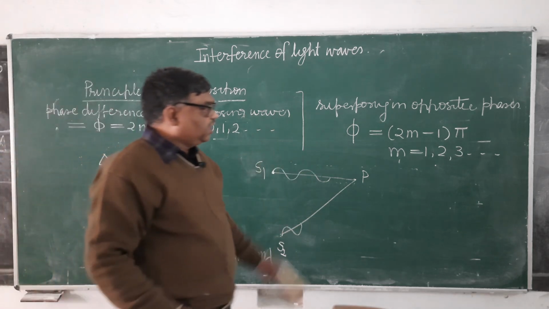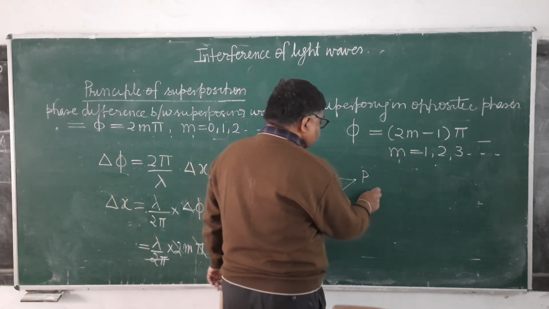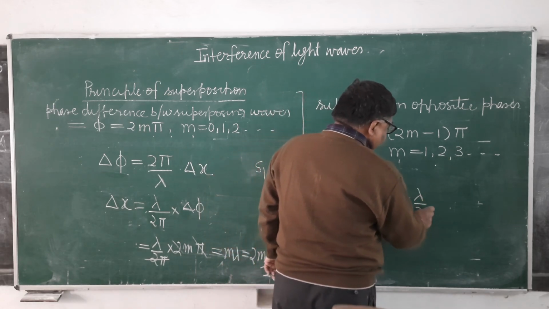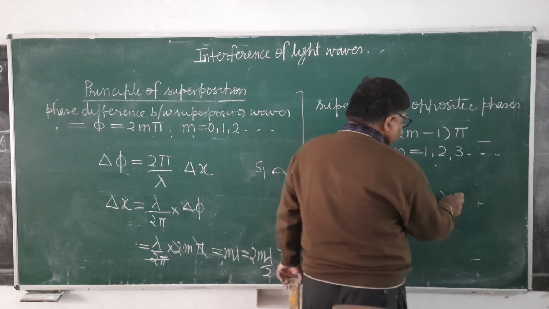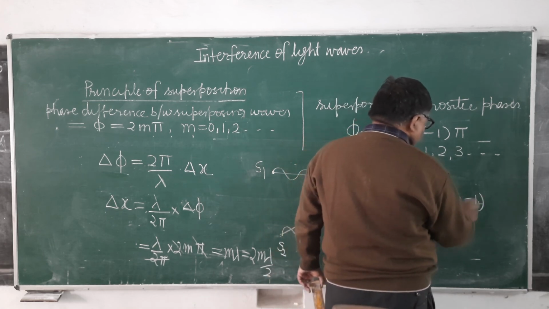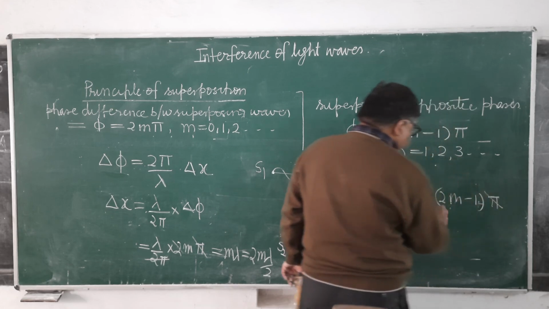But if you see here, you will find that delta x will equal lambda upon 2 pi into 2m minus 1 into pi. So pi and pi cancel.